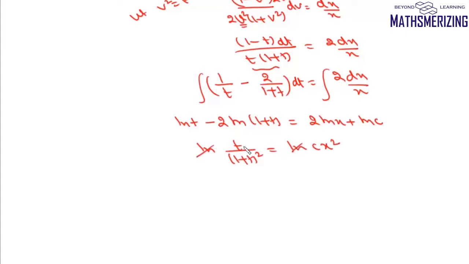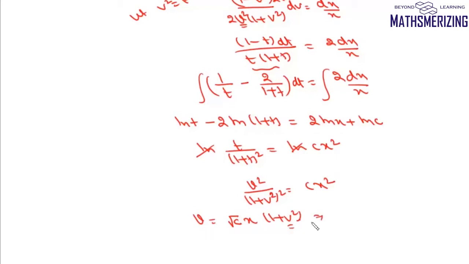Now what's t? t is v square. So we can write v square upon 1 plus v square whole square, and it will be simply c x square. So we can write this as v equals under root c x into 1 plus v square. Now v is y by x.